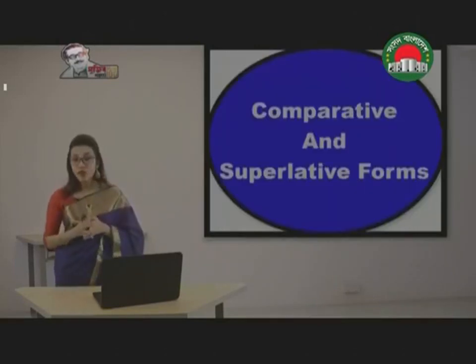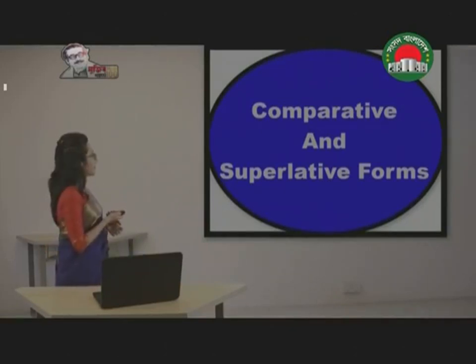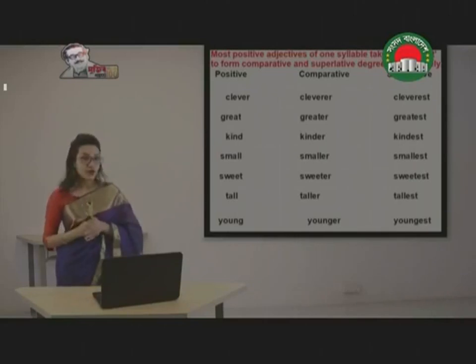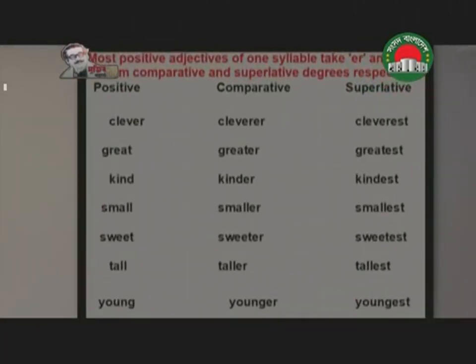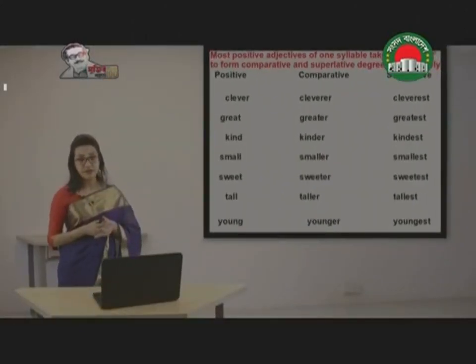Now how can we form comparative and superlative degree? There is a rule for that. Let's look at them. Now this is the first rule. Most positive adjectives of one syllable take ER and EST to form comparative and superlative degrees respectively. So this is the general rule.